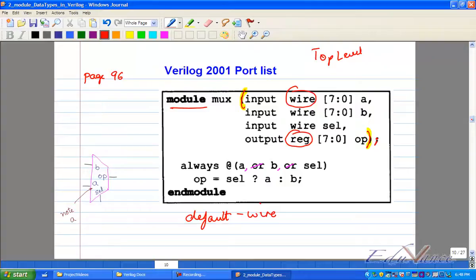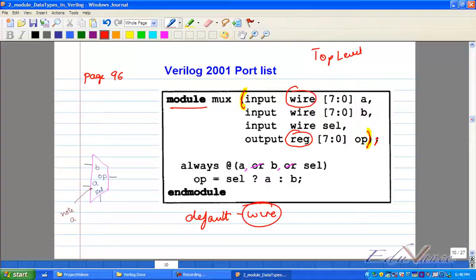Let me give you one thumb rule. जिधर इंटरनल कनेक्शन करने का टाइम आया ना, and it is combinational in nature, remember these two keywords. Whenever it is an internal connection and it is combinational in nature, it has to update almost immediately, after some delay. Whenever that is there, you think of wire. Clear?